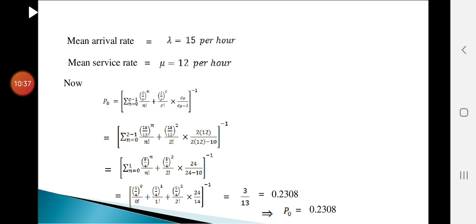Substituting c equal to 2, the first term is summation n equal to 0 to 2 minus 1 of (15 by 12) whole power n by n factorial, plus (15 by 12) whole squared by 2 factorial into 2 into 12 by (2 into 12 minus 15), to the whole inverse. Here n equal to 0 to 1, so you have to substitute n equal to 0 and n equal to 1. You will get totally 2 terms. The third and fourth terms are simplification only. For the third term, lambda by mu means 5 by 4 whole square by 2 factorial into 24 by 9. Simplifying, you will get P naught equal to 0.2308.